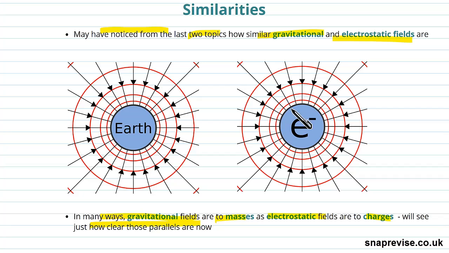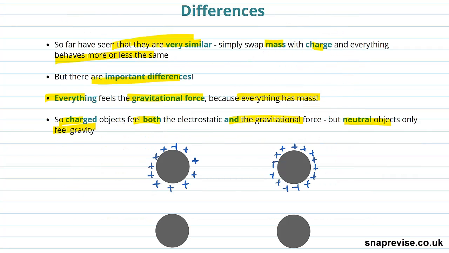So this has an electric field it generates, but it also has a gravitational field, whereas the Earth just has a gravitational field. It's not one or the other. It's not either you experience gravity or you experience the electrostatic force. It's that you either experience one or you experience both. You can either only experience gravity or you can experience gravity and the electrostatic force. So that's a big difference.